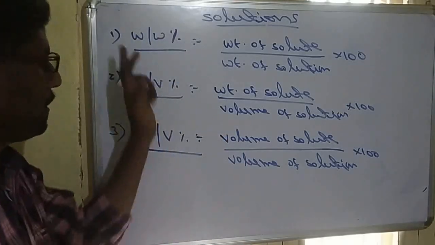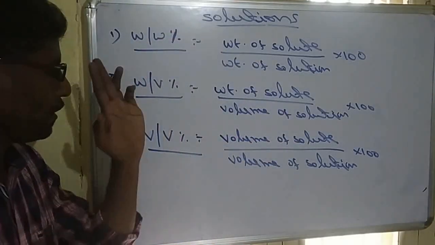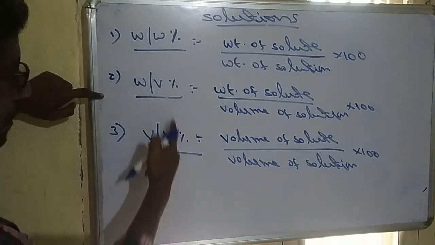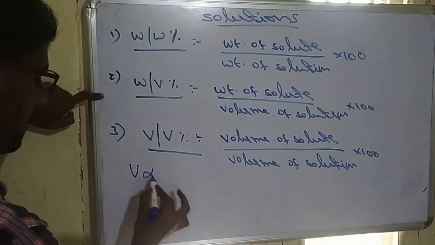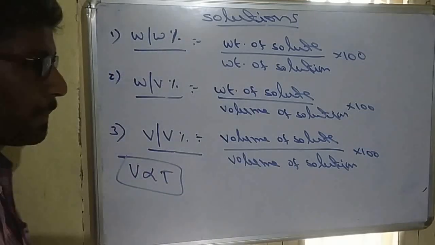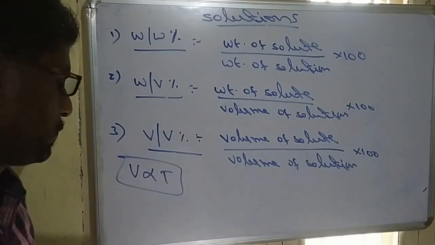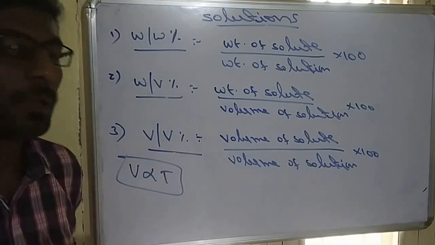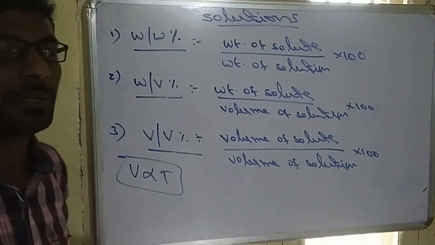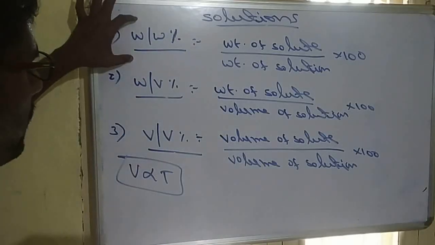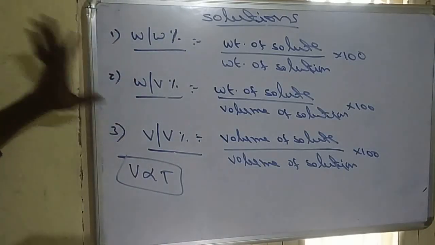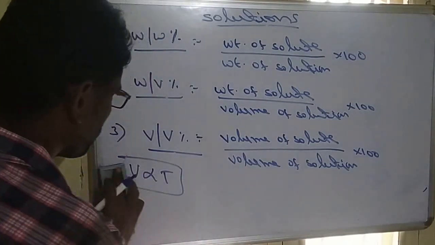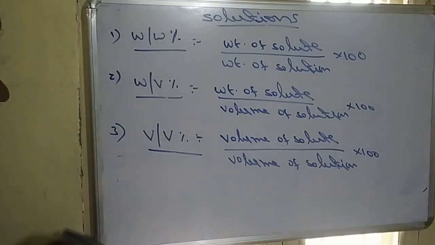So percentage can be weight by weight percent, weight by volume percent, or volume by volume percent. These two involve volume terms. Volume is directly proportional to temperature; that is Charles law. So volume depends on temperature. That's why these two are temperature dependent, whereas mass is temperature independent. So weight by weight is a temperature independent concentration term, and these two are temperature dependent concentration terms. So these three are percentage formulas.